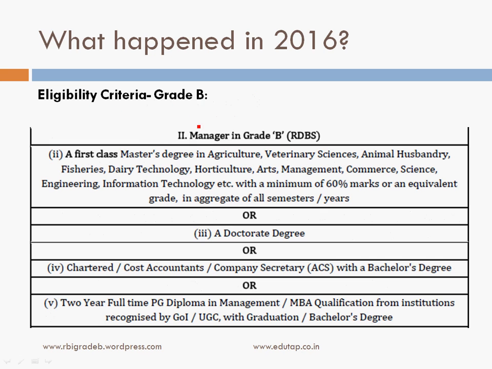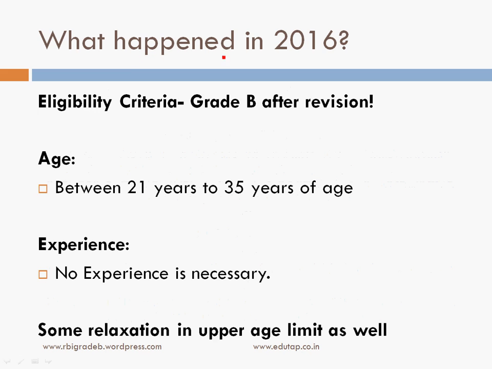As far as the educational criteria is concerned, you should have a first class master's degree in agriculture, veterinary sciences, any of these disciplines with a minimum of 60% marks, or a doctorate degree, or chartered accountant, cost accountant, company secretary with a bachelor's degree, or these things. Kindly go through this. But it was revised.